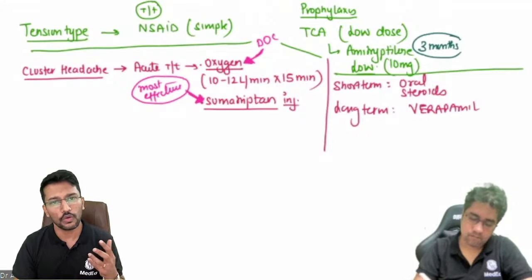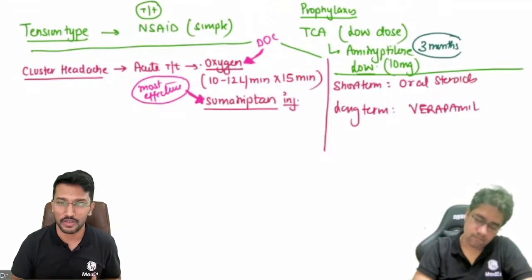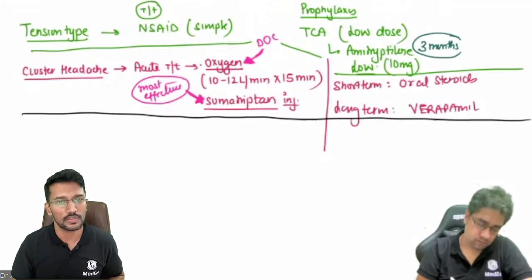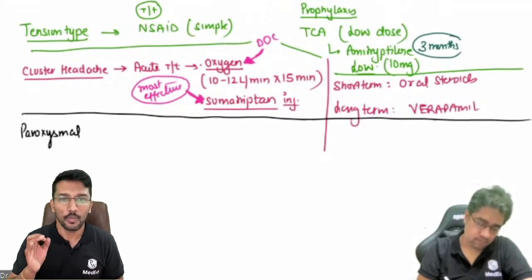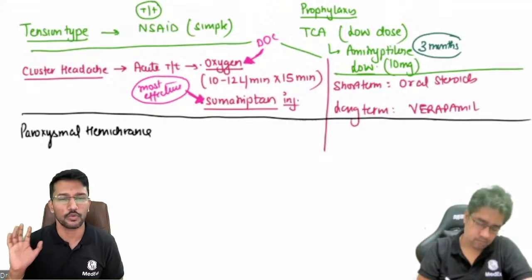Okay, now moving on to the management of the paroxysmal hemicrania. When we were discussing paroxysmal hemicrania, I told you examiners are very courteous and they give you clues, and the clue is indomethacin responsiveness. So when it comes to paroxysmal hemicrania, indomethacin is the prophylactic agent.